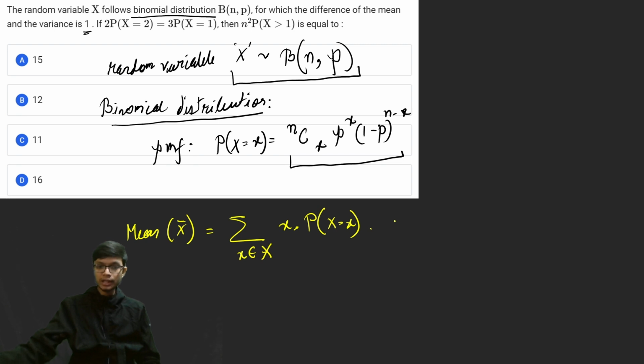If you compute this result you will find it as n into p. You just need to calculate the summation of a binomial series, and then you get the value of the mean, which is equal to np.